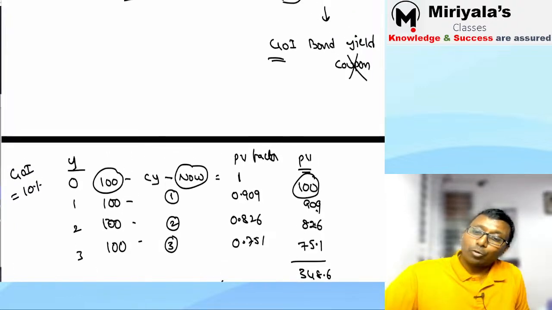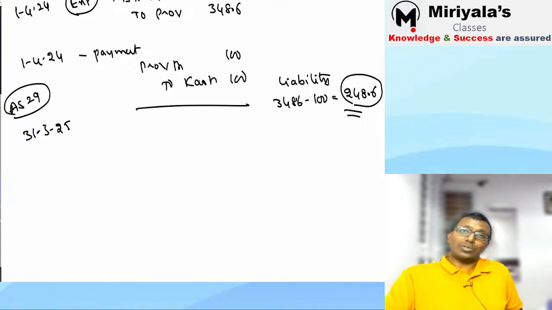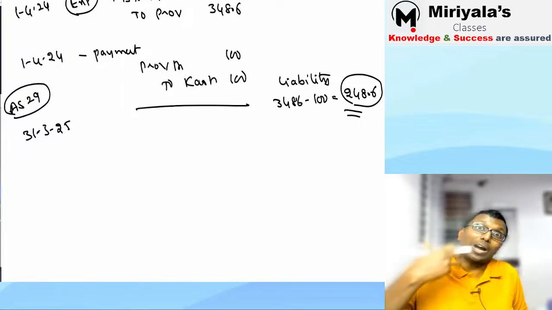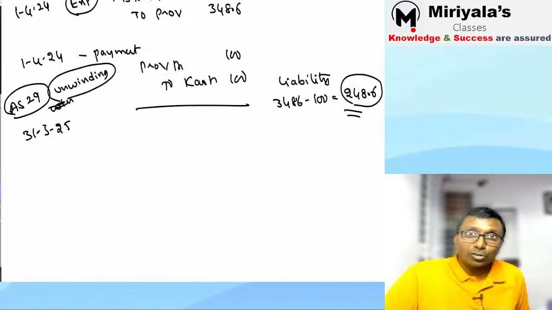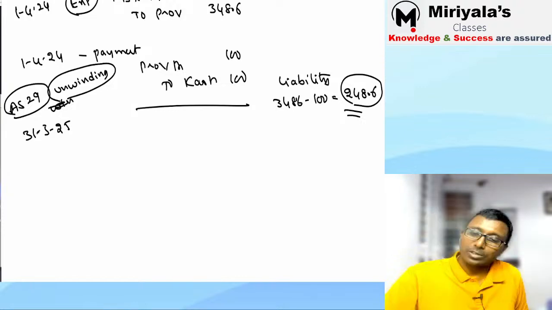Why should I add the interest element? If you remember your Accounting Standard 29 concept, if you discount it, what are you supposed to do? Unwinding. Have you heard the word unwinding? Unwinding means the same rate you discounted for, you are supposed to use the same rate. So interest expense will be recorded.